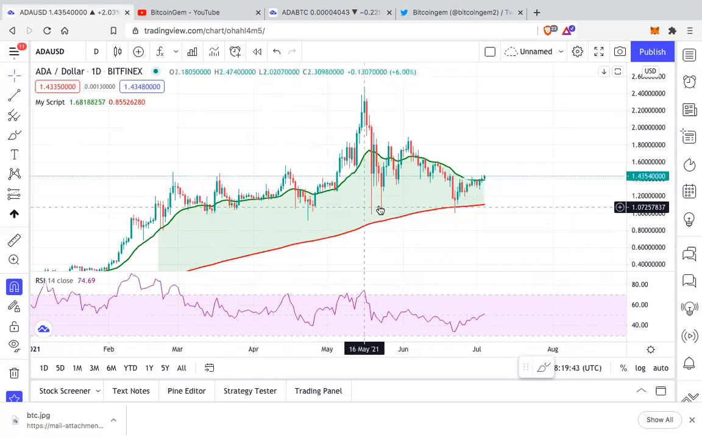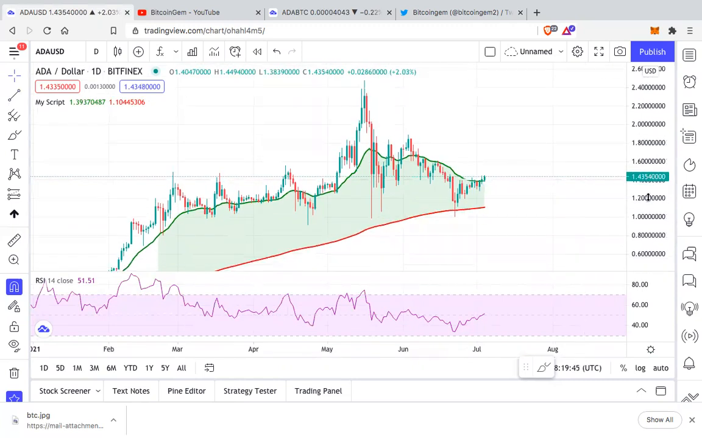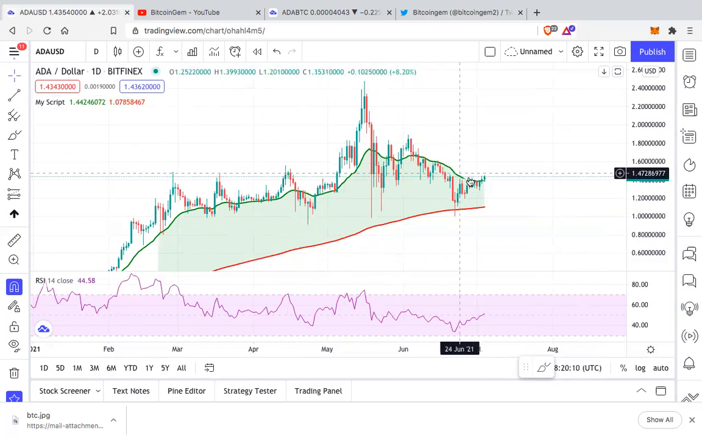So one of the indicators that I use, and there are two kinds of indicators: a leading indicator and a lagging indicator. As the name says, a leading indicator leads us towards a trend, and a lagging indicator is a confirmation. So they do not lead us towards a trend, but they confirm the trend. So one of the leading indicators, in my opinion, is the exponential moving average.